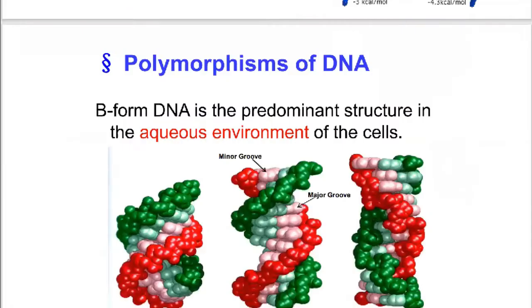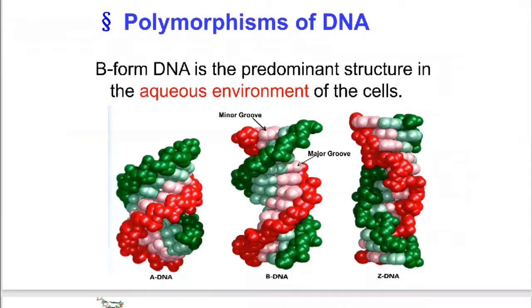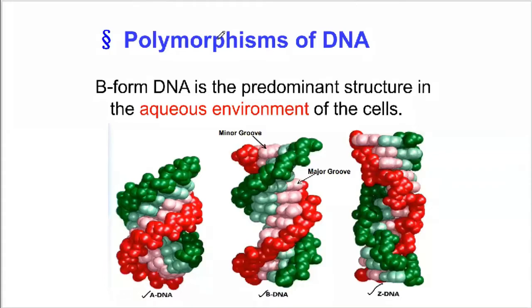Now we would be moving towards the different forms of the DNA. What are the different forms of the DNA molecule? Now, polymorphism of the DNA structure. When you talk about the polymorphism of the DNA structure, then polymorphic form of the DNA structure means that the DNA can assume several different types of conformation.